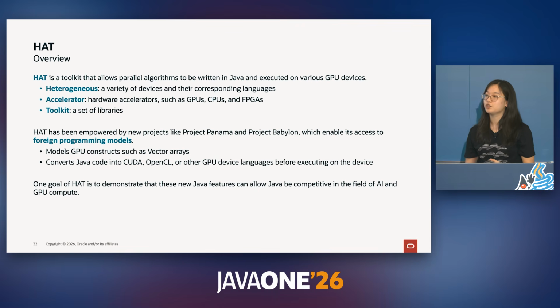HAT has been empowered by new projects such as Project Panama and Project Babylon, which enable its access to foreign programming models. In particular, HAT uses code reflection to model GPU constructs such as vector arrays, and HAT converts Java code into CUDA, OpenCL, or other device languages before executing on these devices. In fact, much of HAT operates on the code models that are generated by code reflection. And one of the goals of HAT is to demonstrate that Java can be competitive in the field of AI and GPU compute.